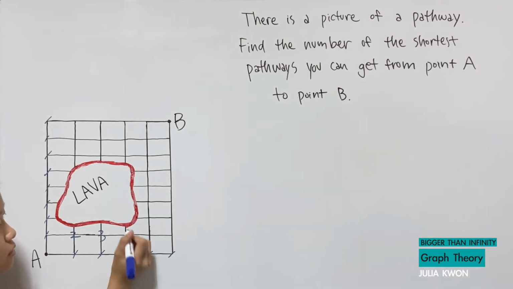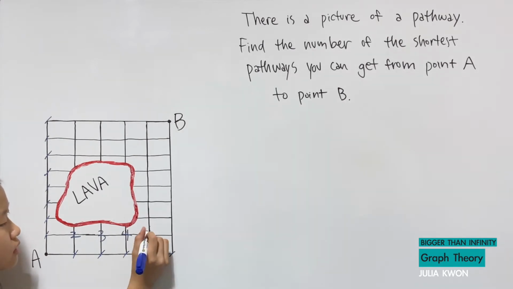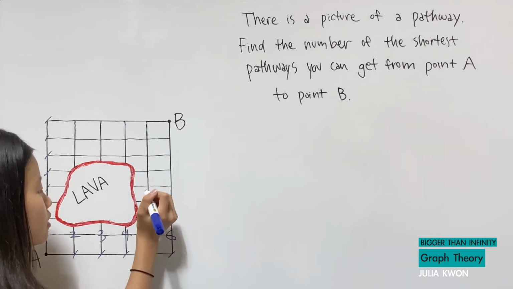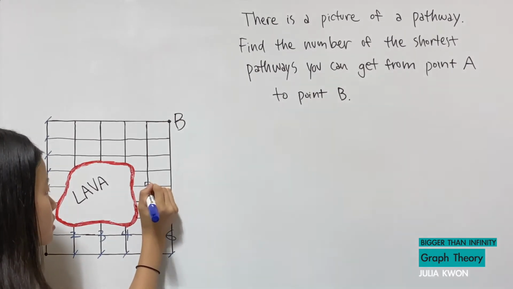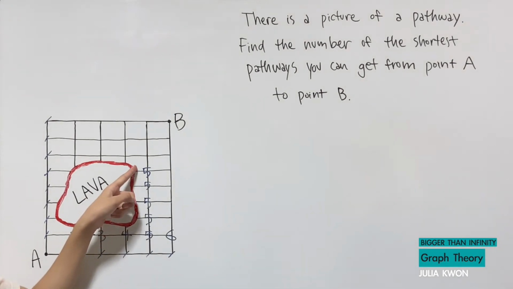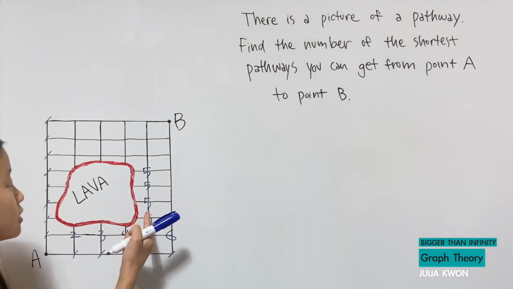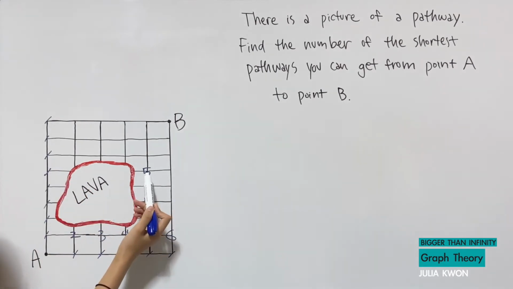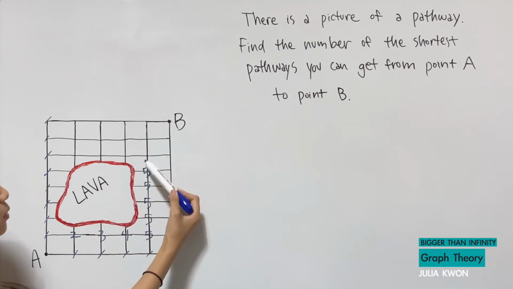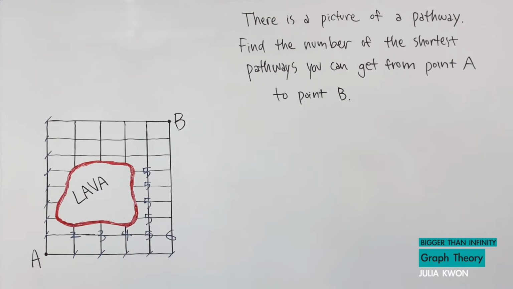This is 3 plus 1, which is 4. This is plus 1, this is 5, plus 1, 6. This is 5, just like this as well. And in fact, it is 5 for this. It is 5 for all of these, because we can't get to this point, for example, by going like this. So we can't go from this point to this point. That would not be one of the shortest pathways.